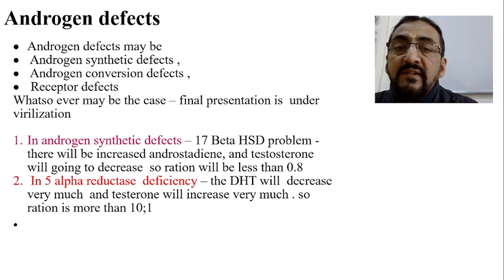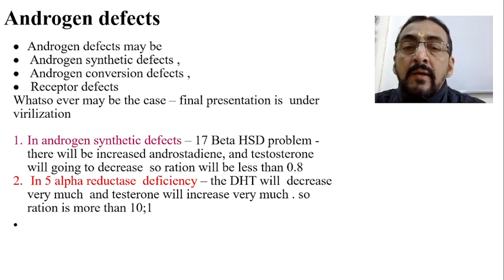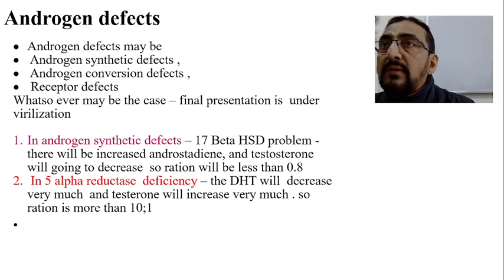In the first case it is between the androgen and testosterone. There will be increased formation of the androgen, and testosterone is normal. Testosterone level is normal, but compared to testosterone, the androgen level will be more. Because of the androgen synthetic defect by 17 beta HSD, that leads to a decreased amount of testosterone and more amount of androgen, and the ratio will be less than 0.8. Again, it is pathological.